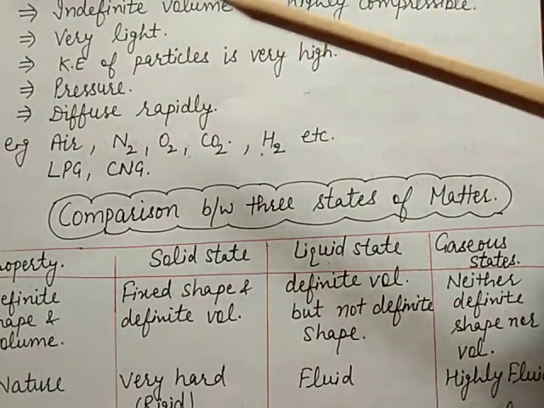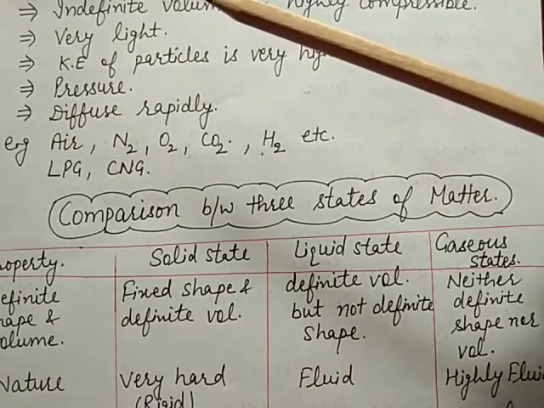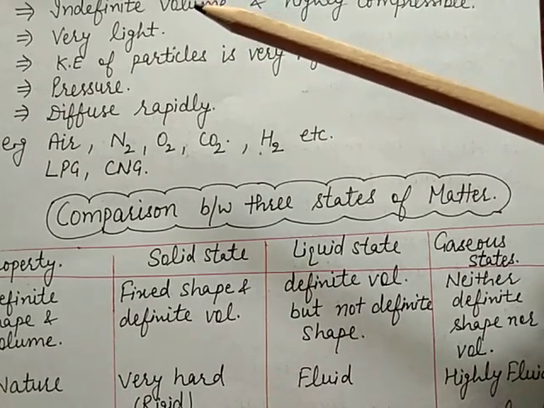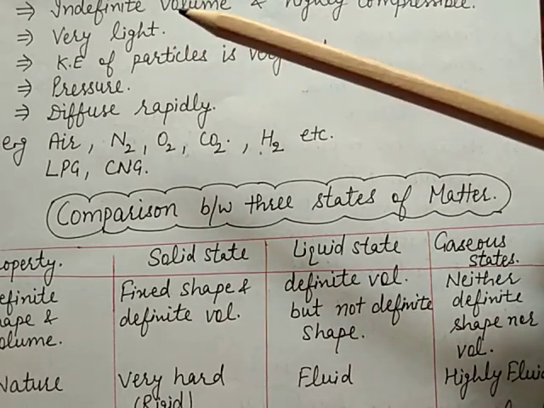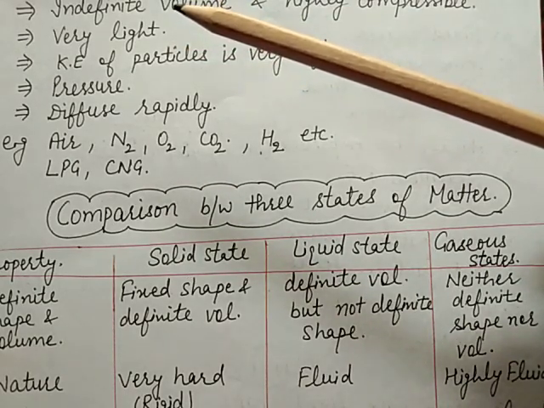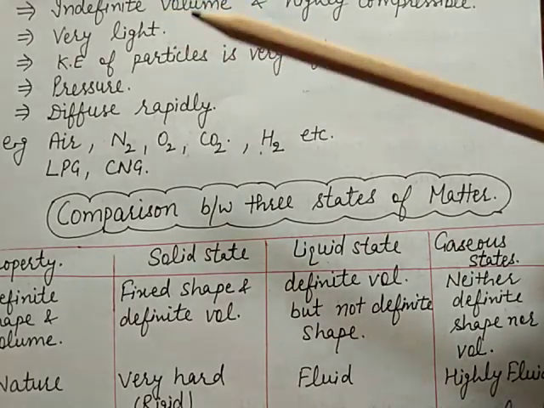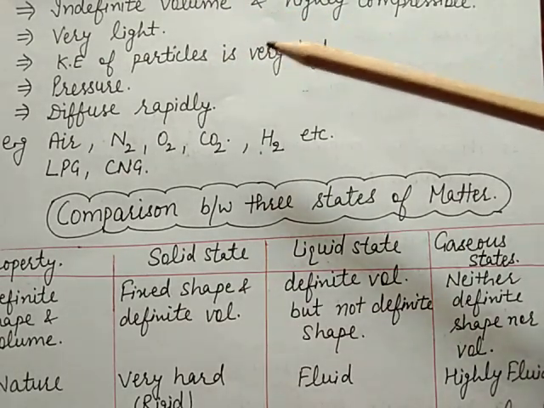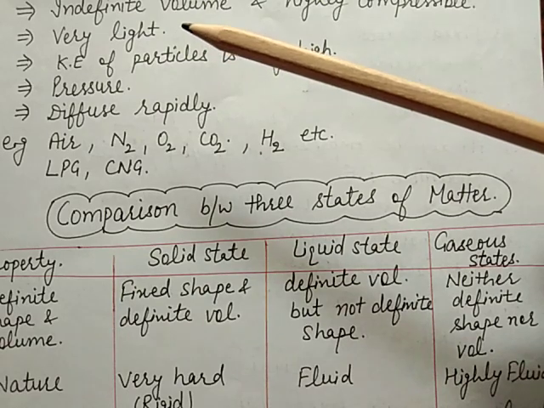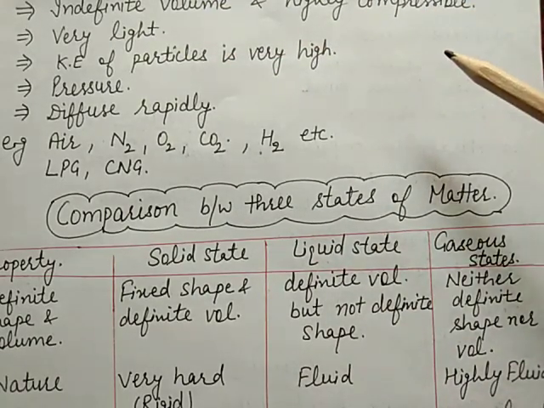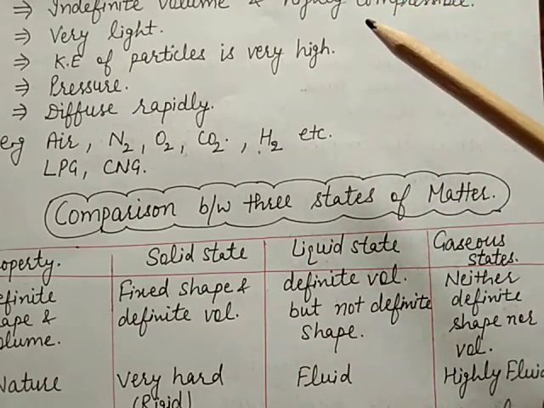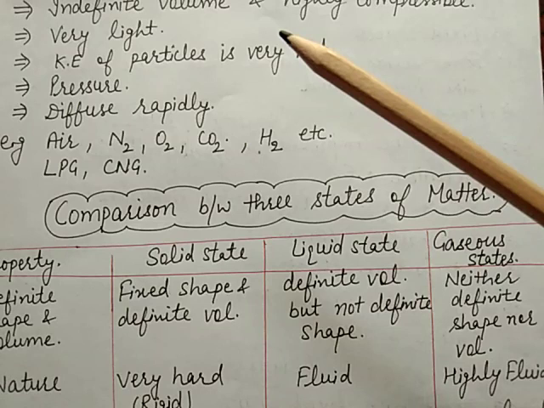Now the next characteristic is gases are generally very light as compared to solids and liquids. Because interparticle space between the gas molecules is very large, the volume of a given mass of a gas is large. Density is equal to mass by volume, so density is inversely proportional to volume. If volume increases, then density becomes small. It means gases are very light.